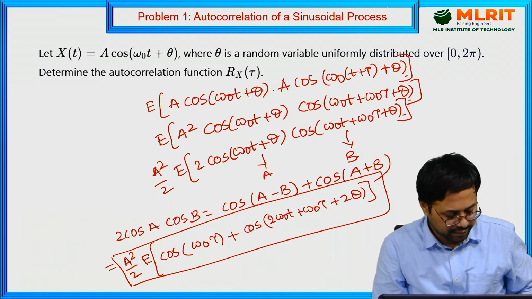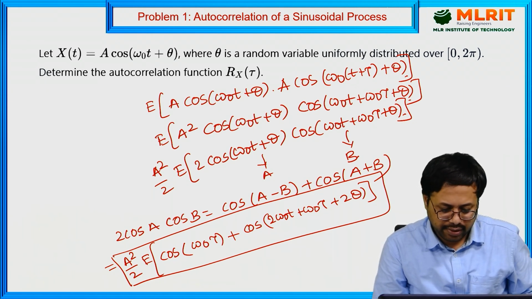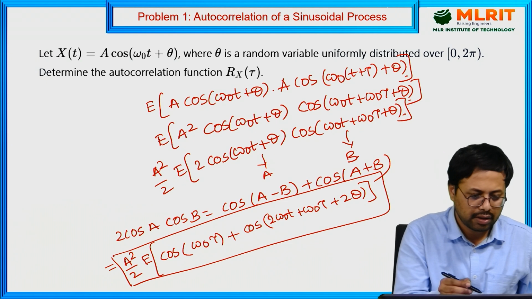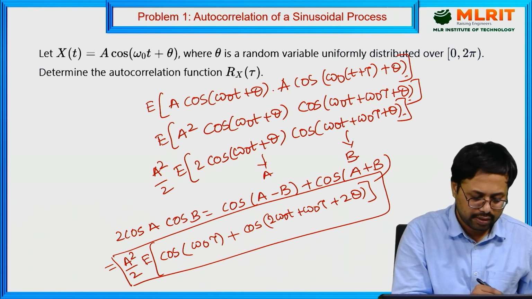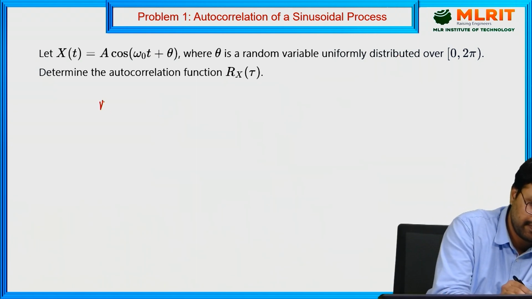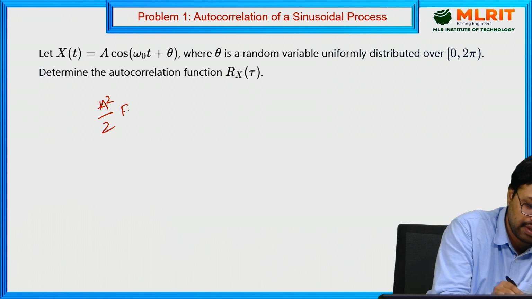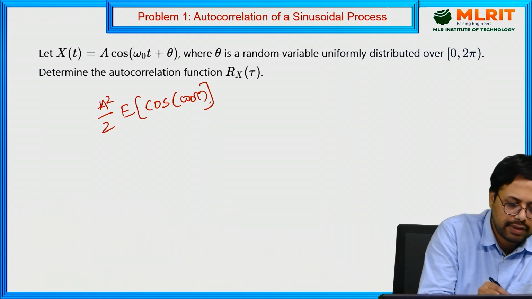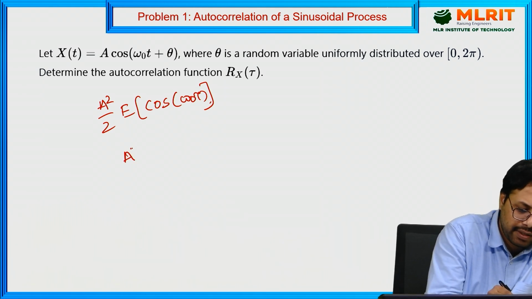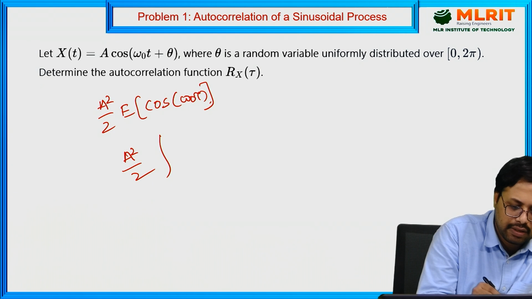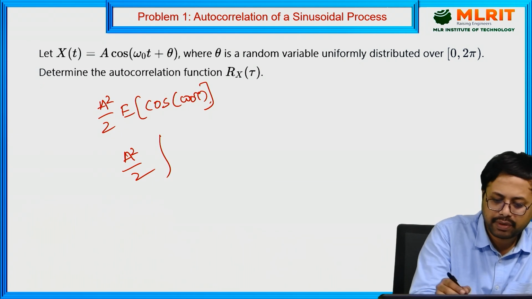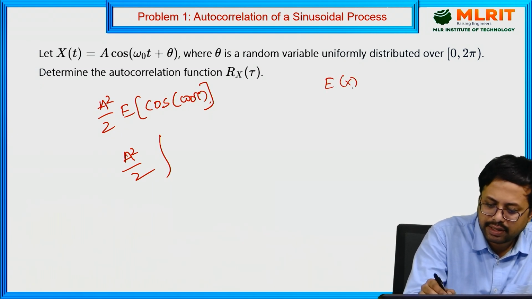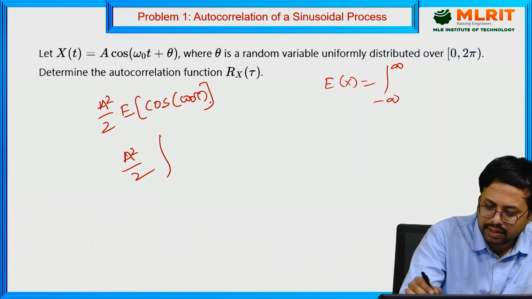A square by 2, first term, A square by 2, expectation of cos omega naught tau. This is the first term. Then what you are going to get? A square by 2, here integral. Expectation of x is integral minus infinity to infinity x into f x of x dx.